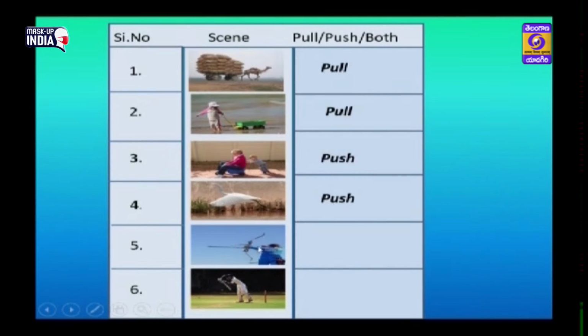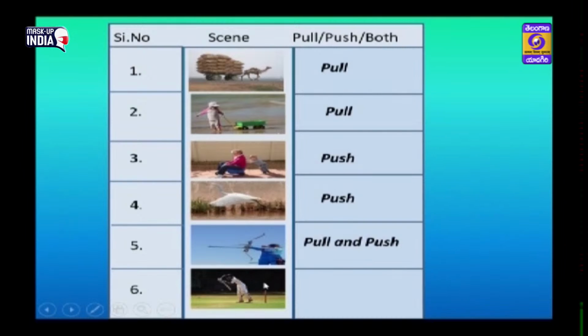Come to the fifth example, archery, which we are very familiar with. Before releasing the arrow, the shooter has to pull the arrow along with the bowstring in a backward direction, and then the bowstring pushes the arrow in a forward direction. So in this action both pull and push are involved.